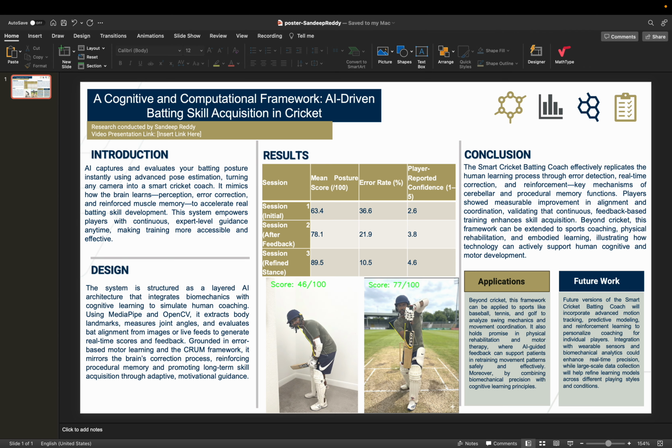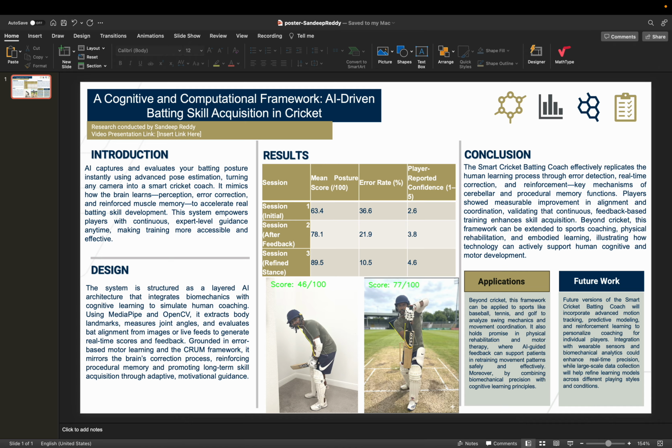This visual information is converted into quantitative data by calculating precise angular measurements between joints and assessing balance and bat orientation. We use the cosine formula to determine joint angles like the elbow angle, which enables the model to detect precise biomechanical deviations. Crucially, from a cognitive science perspective, this framework models how the human brain learns motor skills.